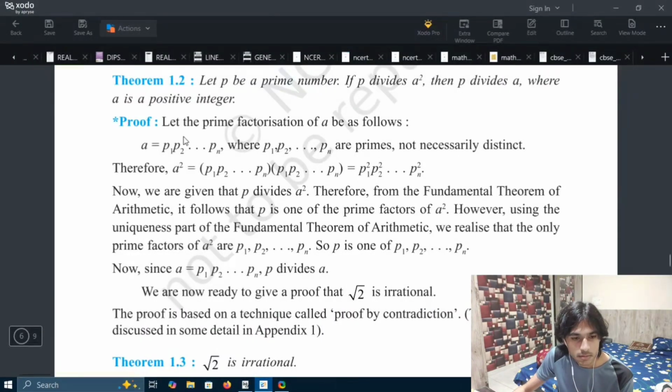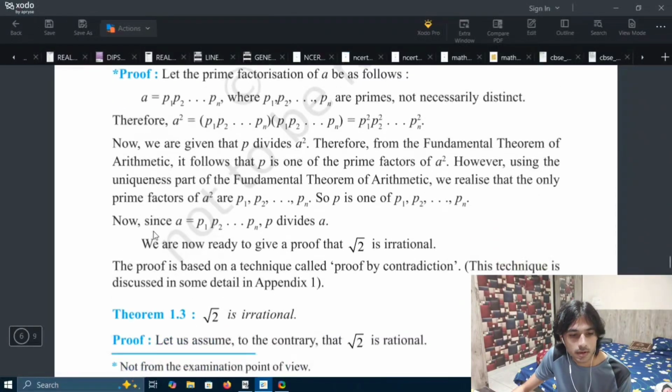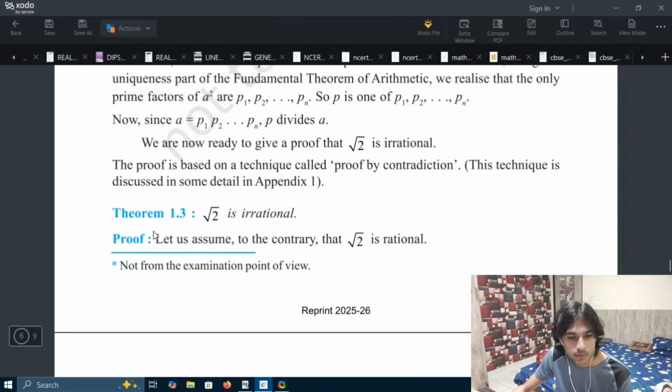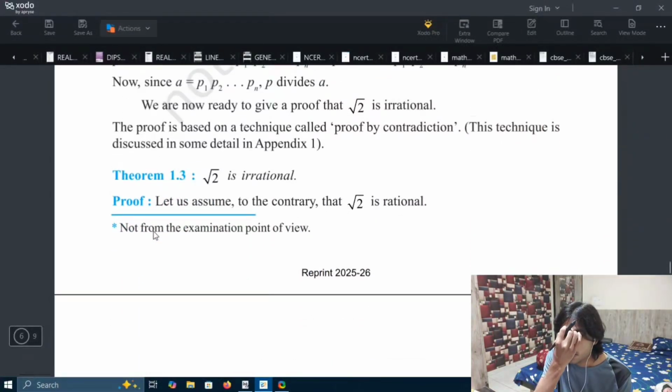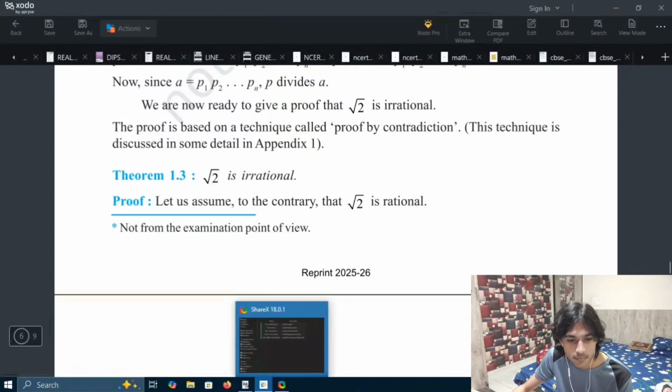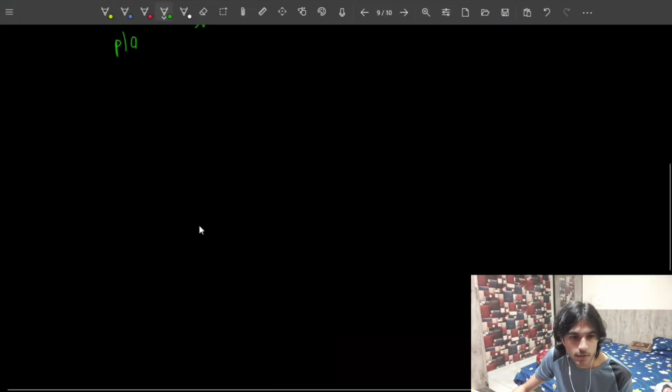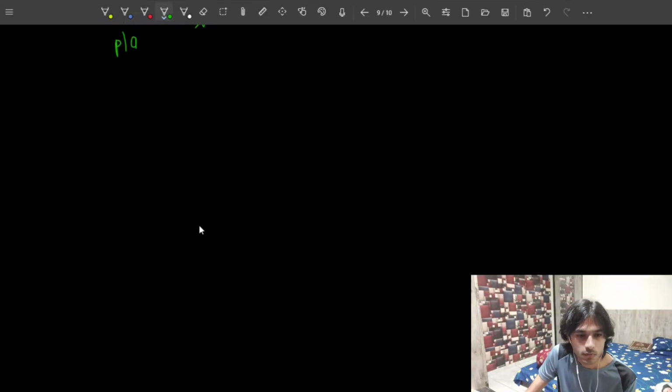So I think this was our theorem 1.2. Let's just move on to theorem 1.3. Root 2 is an irrational number. We have to prove this. Okay, so let's just simply prove that root 2 is irrational.